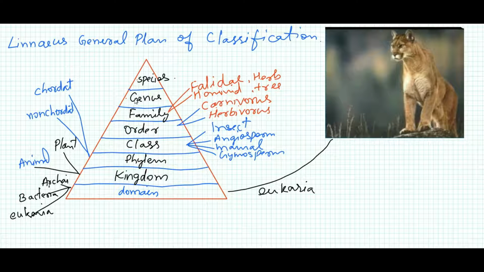We have heard about the scientific name. The scientific name consists of 2 words. The first one is the genus and the last one is the species. Now I'm going to write the taxonomical name of this big cat as per the given taxonomical ranks.